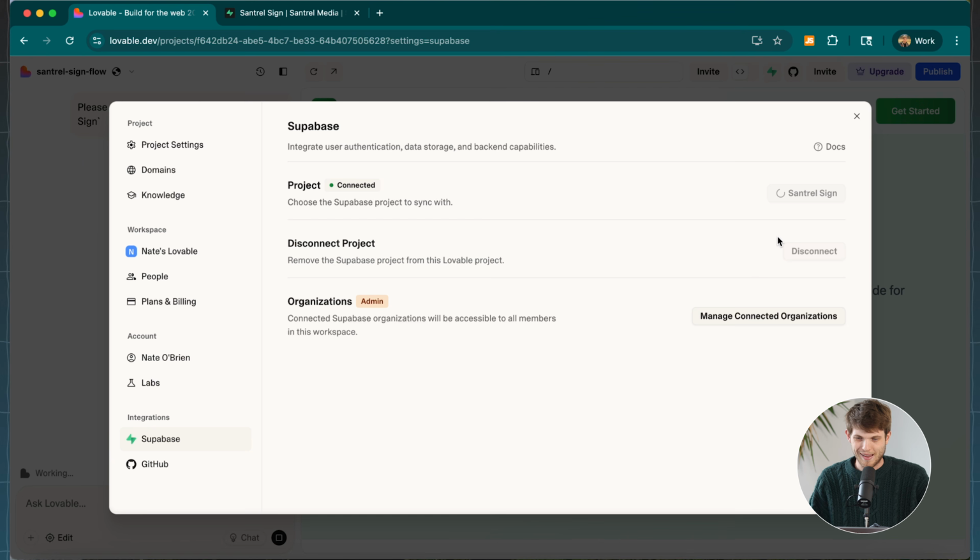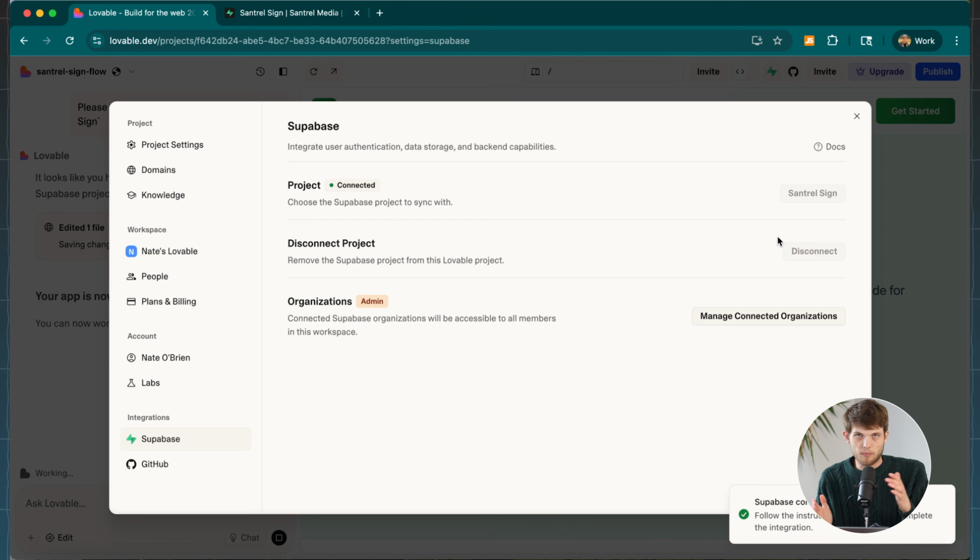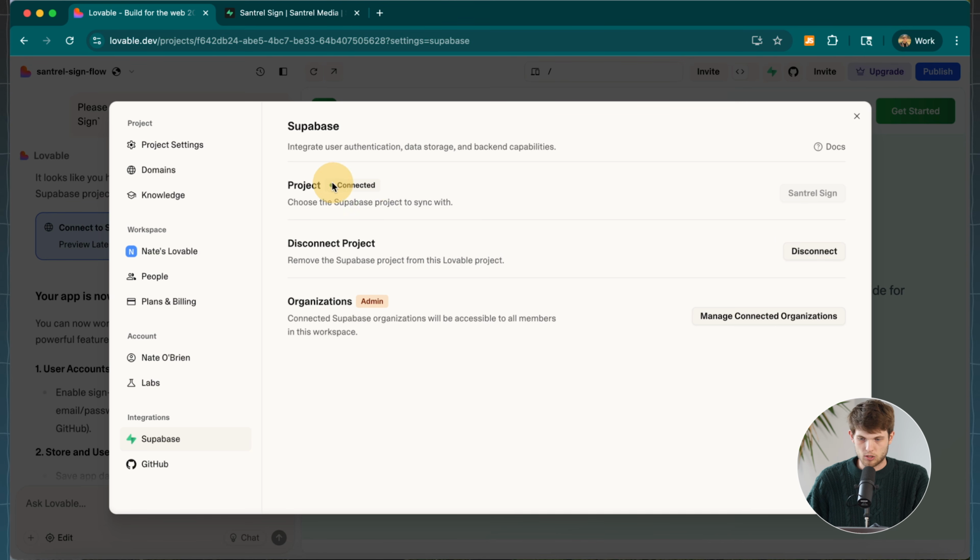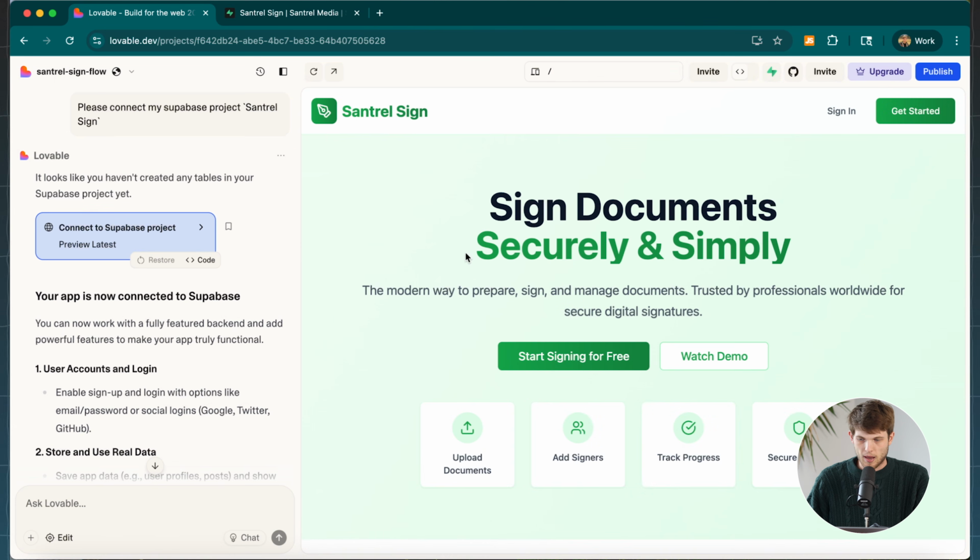And now it's going to connect that so that we can start building out the back end here. And once again, I don't want to get too technical, because the truth is you don't have to be a technical person in order to do this. But now that we have this project connected to Supabase, we can X out of this and now we can tell it to start actually working on this, okay?